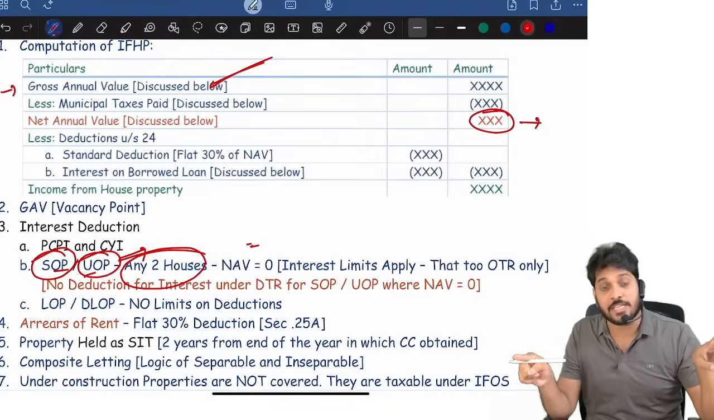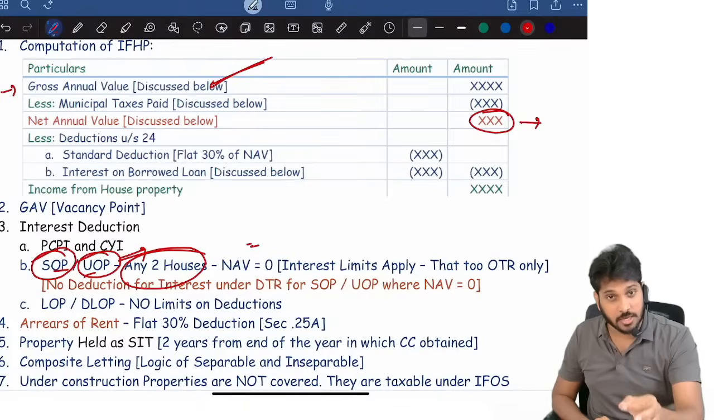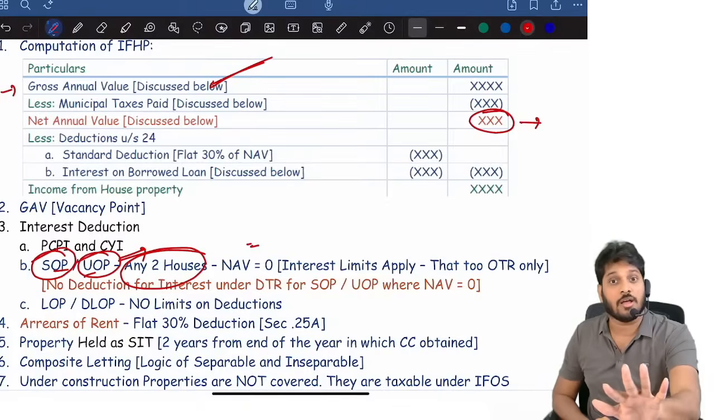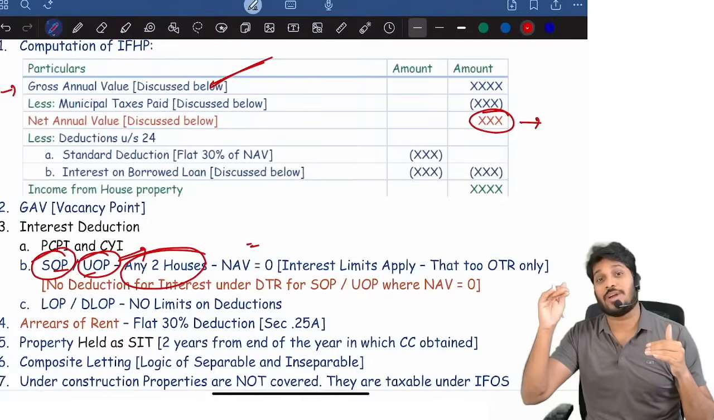Then for 9 months only you can expect the rent. So if the property is purchased or constructed during the year, or sold during the year, whatever the period for which you are owner, then for that period only expected rent will be computed. That is step 1. Step 2, actual rent received.